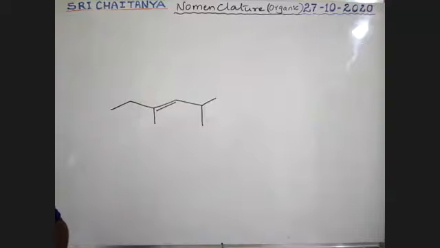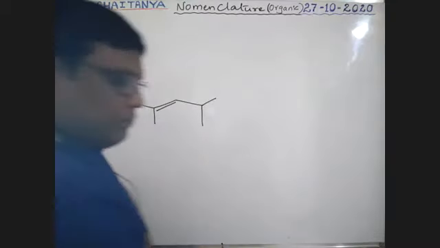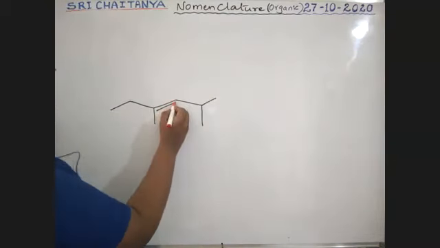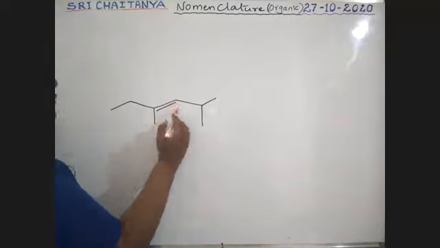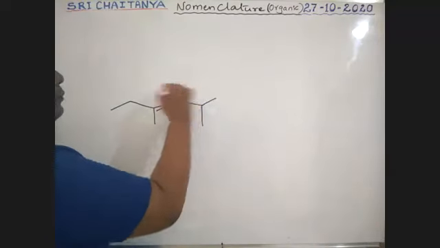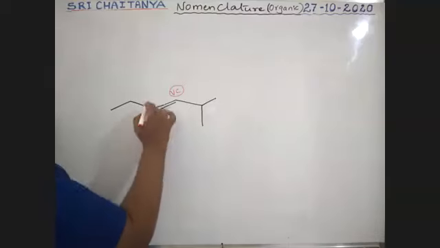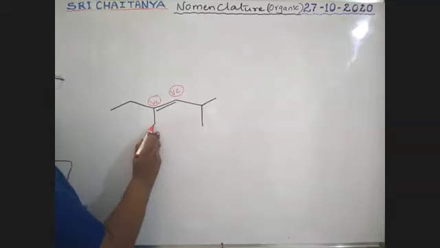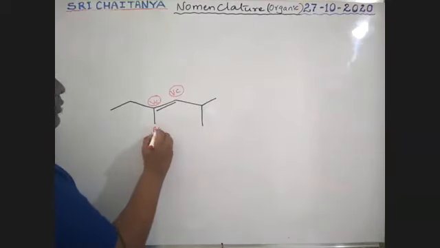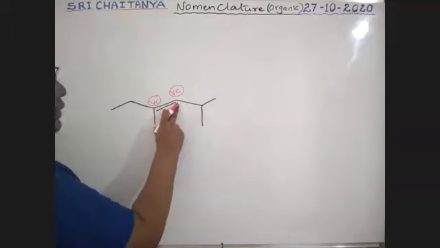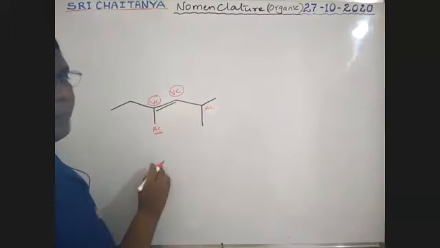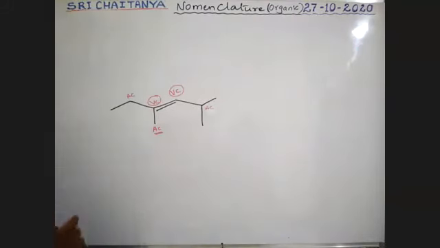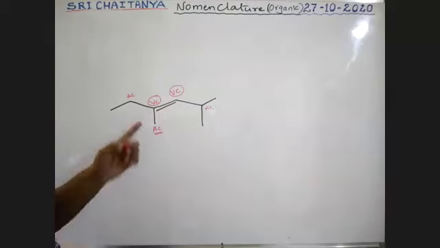So tell me. See, this is a double bonded carbon, therefore it is a vinylic carbon. It is also a double bonded carbon, vinylic carbon. The very next carbon to the double bonded carbon, which is sp3 hybridized, is the allylic carbon. So that means here it contains 2 vinylic carbons and 3 allylic carbons.